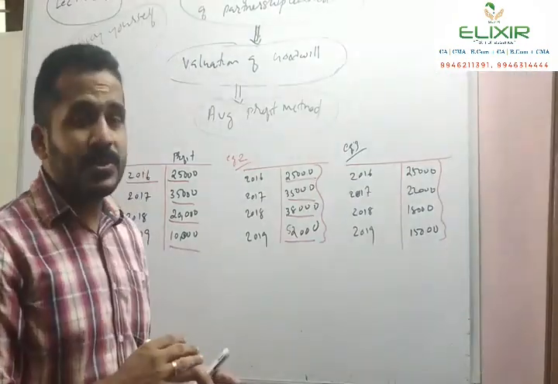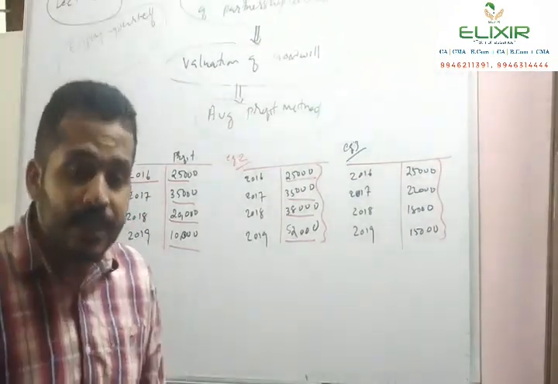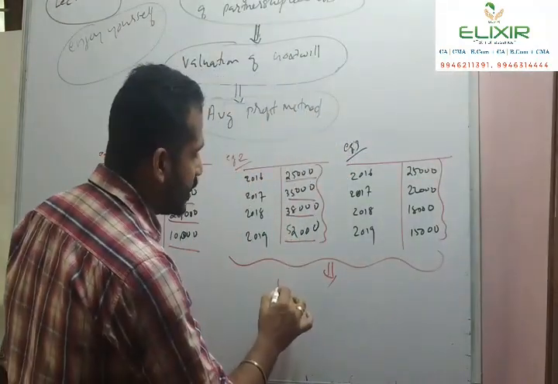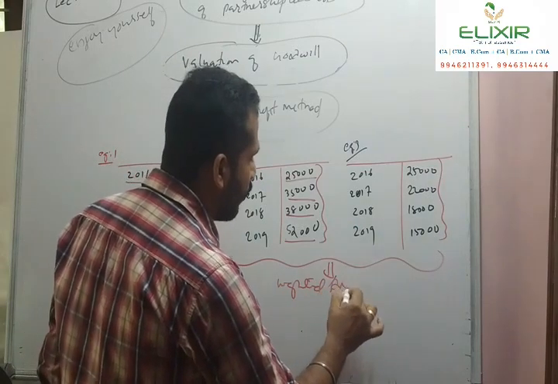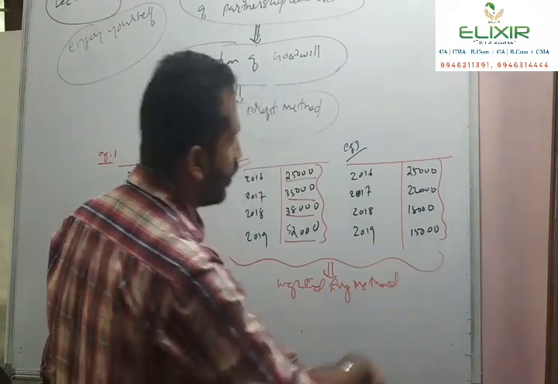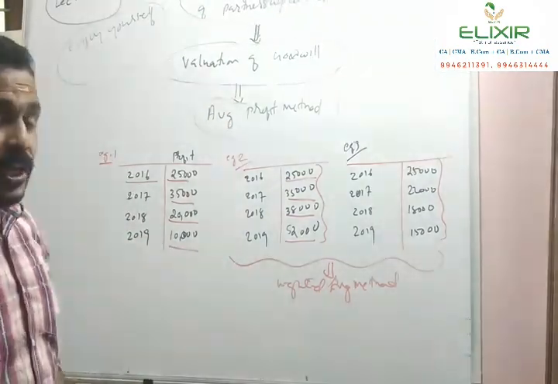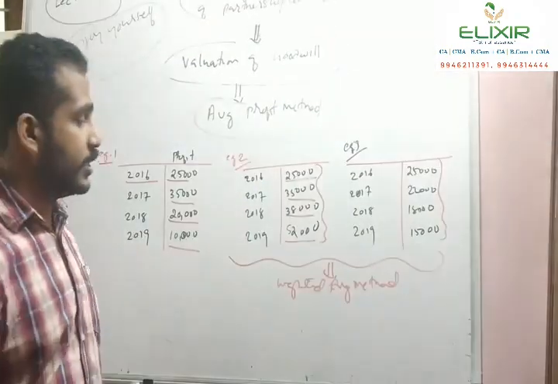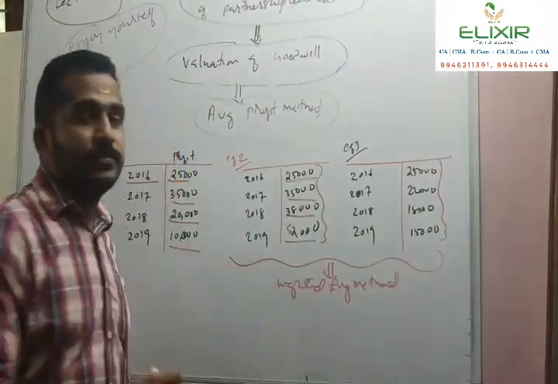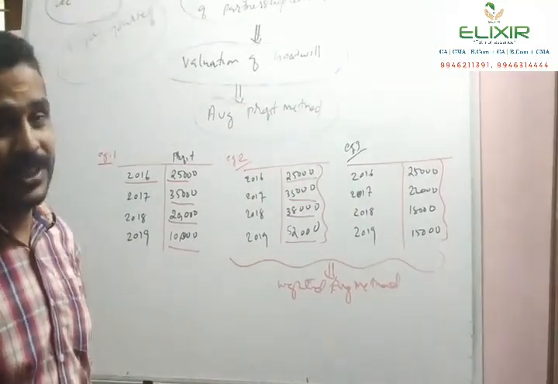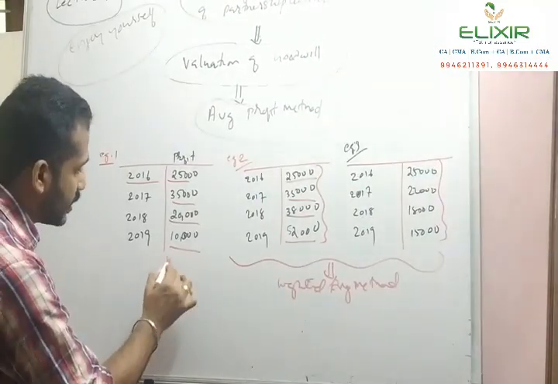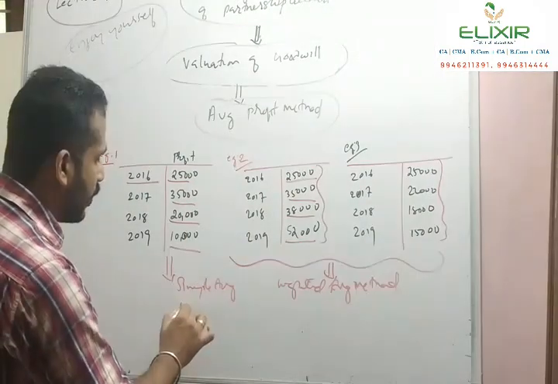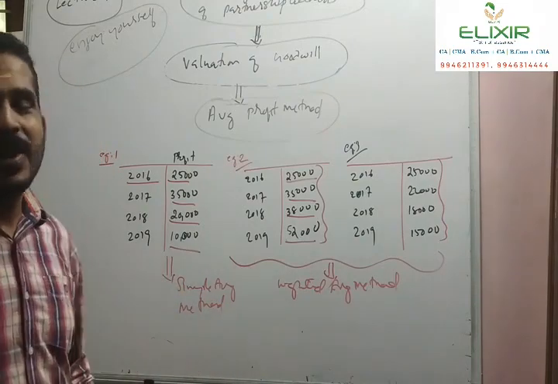See, if the profit shows either an increasing trend or decreasing trend, we will apply the weighted average method for the calculation of average profit. Otherwise, we just follow the simple average method for the calculation of average profit.